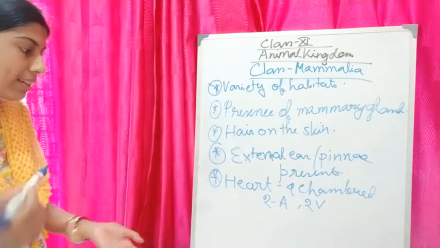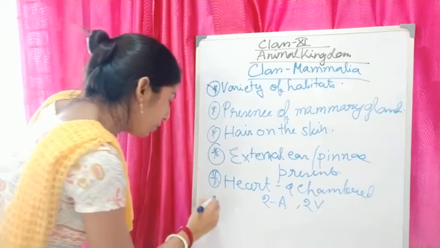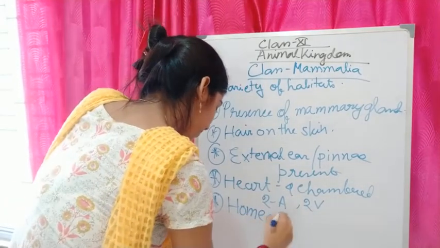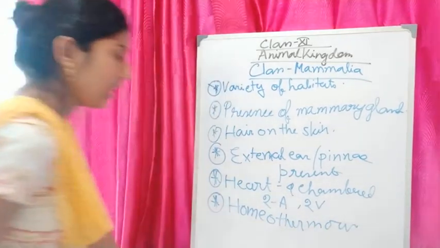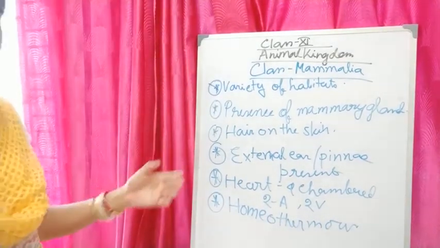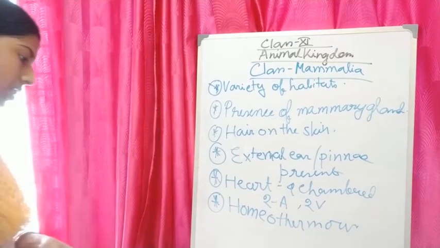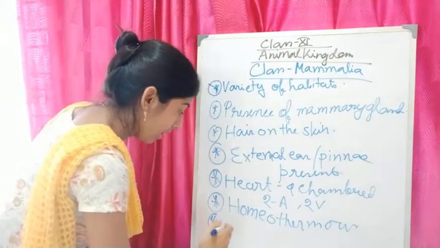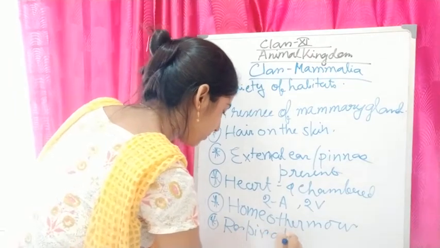It is a well-developed heart structure, and they are homeotherms. That means they can maintain a constant internal body temperature. That's why they are called homeothermal. And their respiration is by lungs.